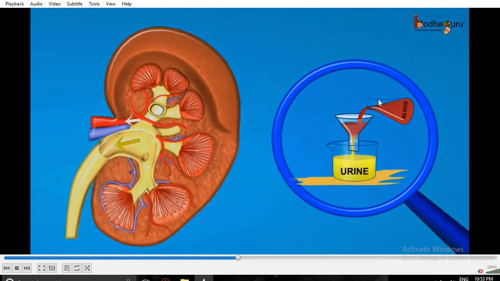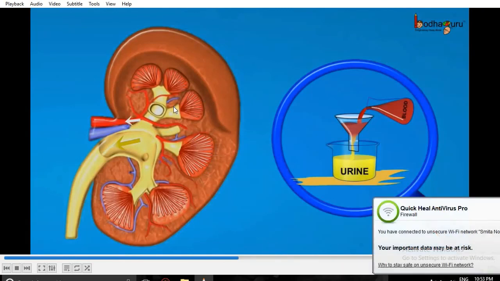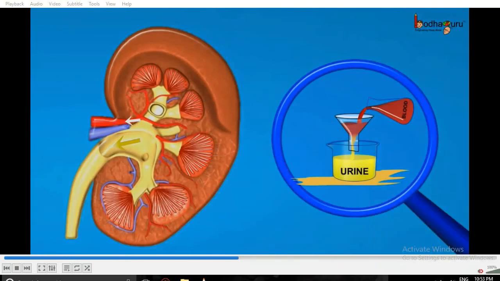Again the useful things get absorbed into the blood, and the blood becomes oxygenated again. The cells of the kidney use that oxygen for their function, and then the blood becomes deoxygenated again. That deoxygenated blood will flow through the renal vein towards the heart.